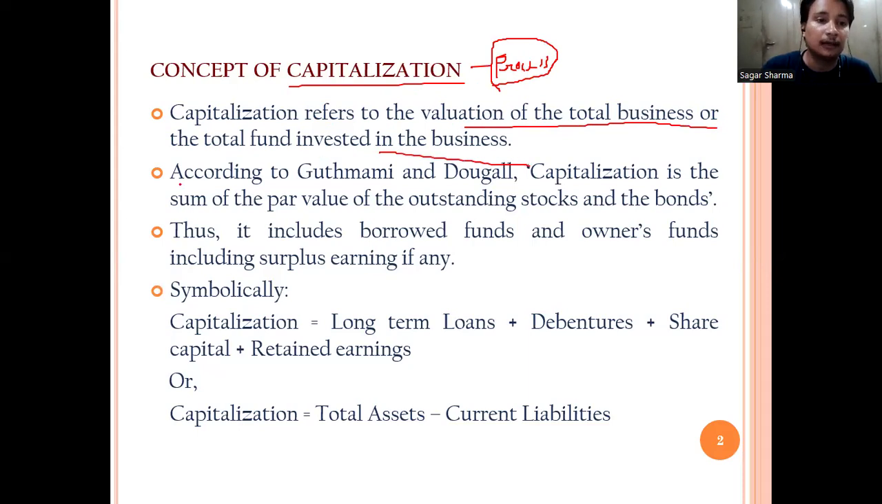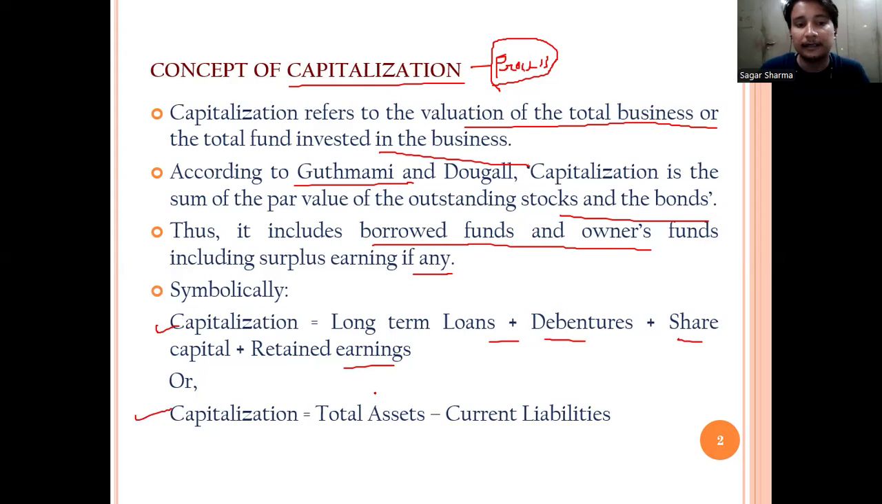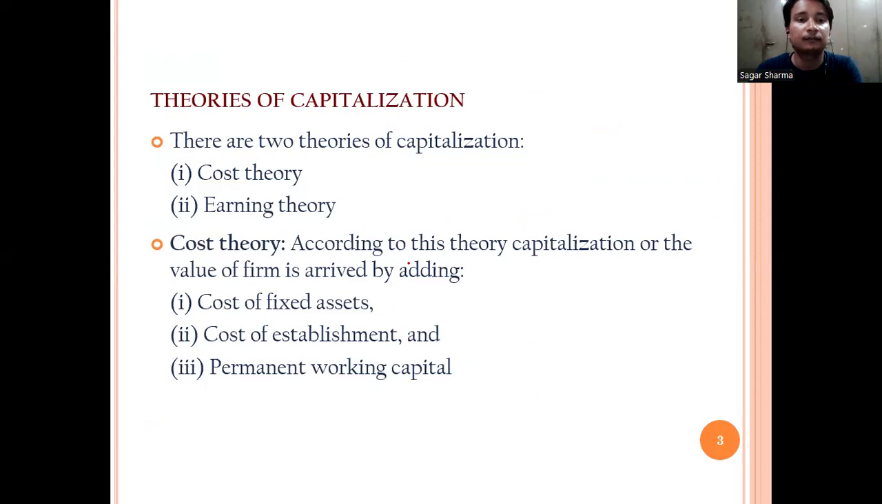According to Guthmann and Dougall, capitalization is the sum of the par value of outstanding stocks and bonds. It includes the borrowed fund and owner's fund, including surplus earnings, if any. In simple words, capitalization is long-term loans plus debentures plus share capital plus retained earnings, and alternatively, capitalization can also be calculated as total assets minus current liabilities. So it means capitalization includes long-term loans, debentures, share capital as well as retained earnings basically.